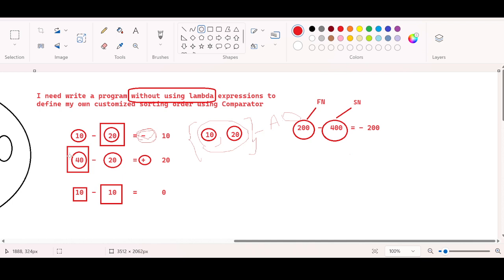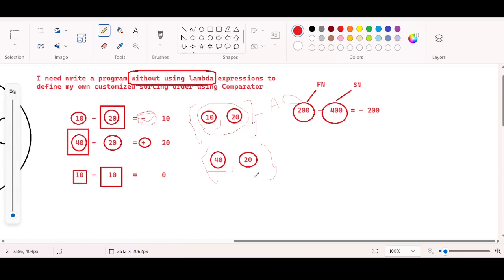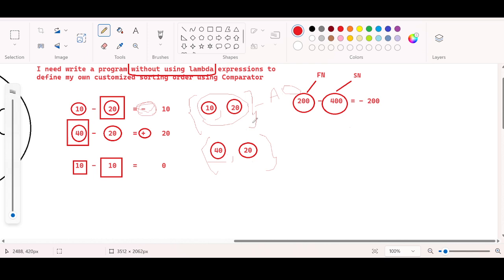And if it is plus, then if you look at this order, the first object is 40, the second object is 20, isn't it? If you focus on the order here, 40 followed by 20, so this is descending order, right? So the objects will be manipulated in such a way, based upon the signature by the compare method.